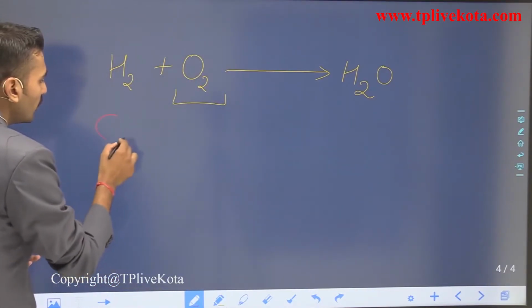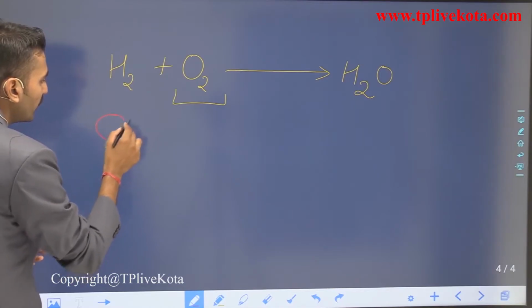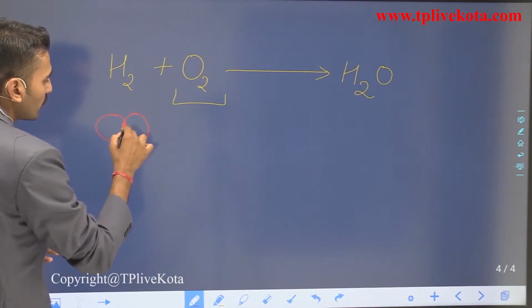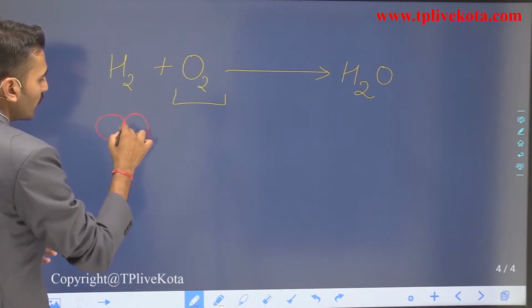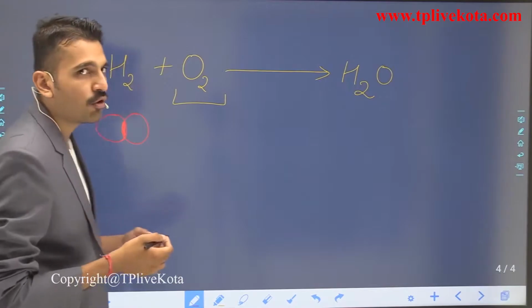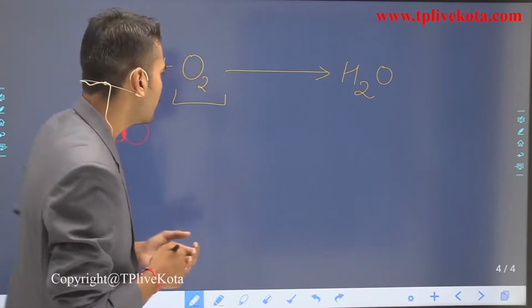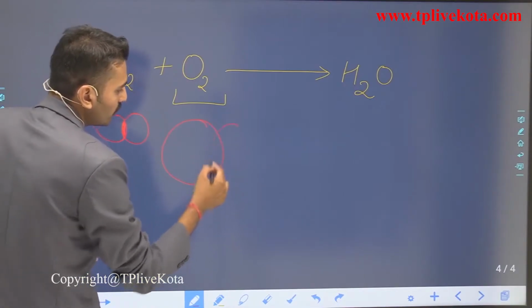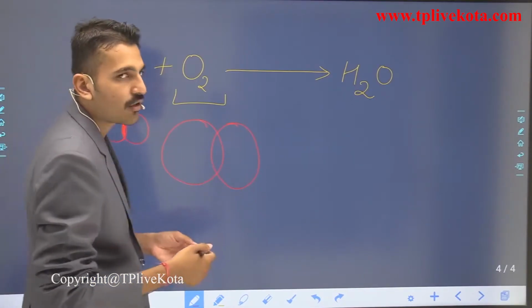This is one atom of hydrogen, this is another atom of hydrogen. They are attached with a chemical bond or some chemical forces between them. So these two atoms are hydrogen. These bigger two circles are oxygen.